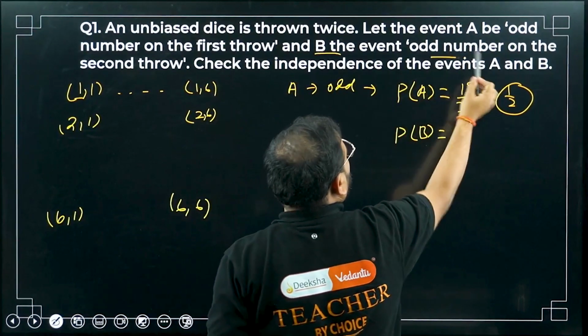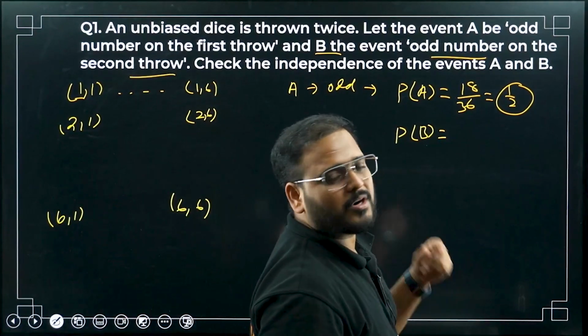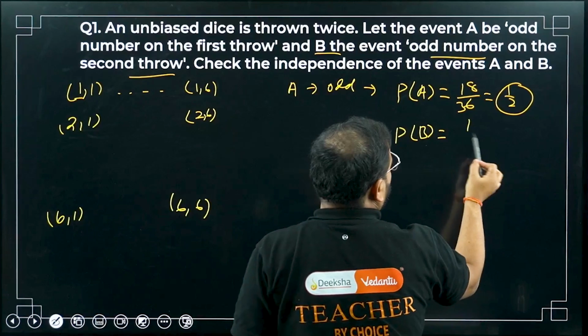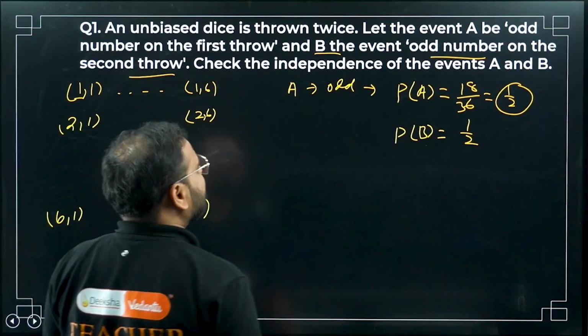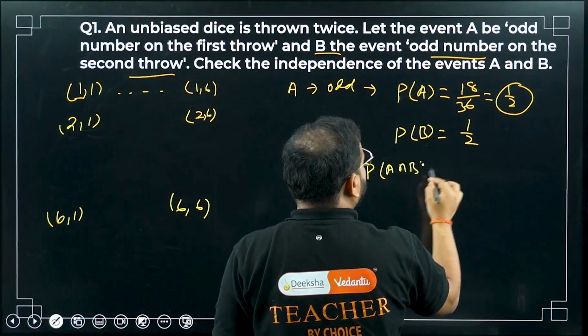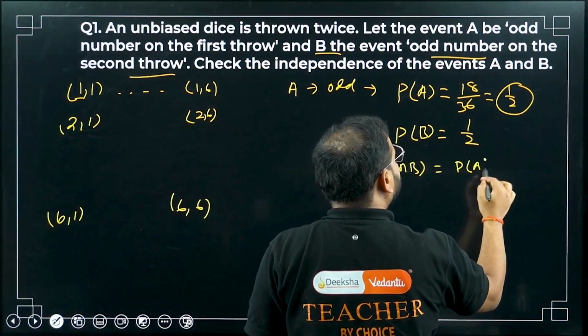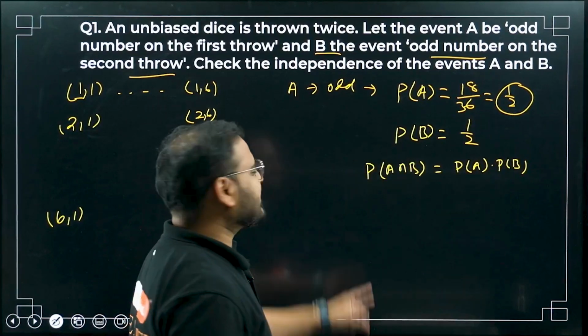B is the event of odd number on the second throw. Second throw, again odd number. Odd number means again half chances. So 1/2. Now check the independence of the events. What does the independence of events say? That P(A intersection B) should be equal to P(A) times P(B). P(A) times P(B) is 1/2 into 1/2. Let's check the LHS part first.